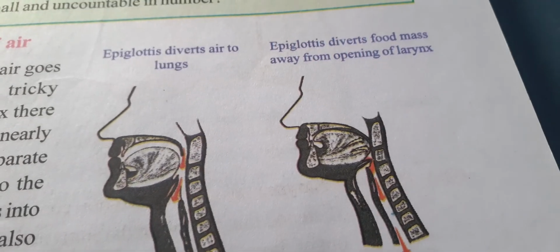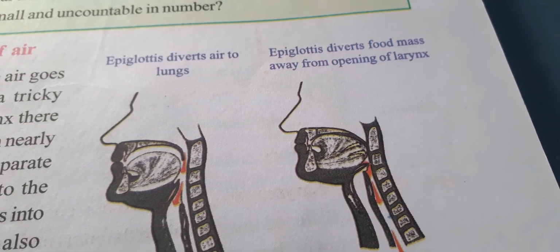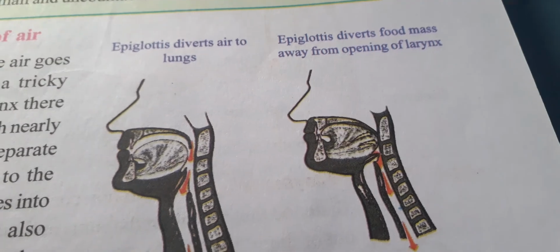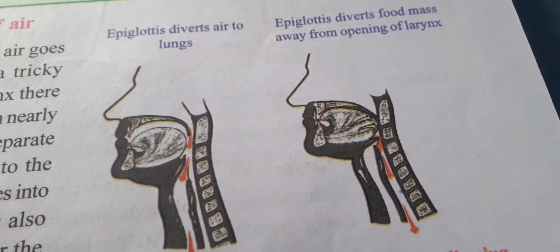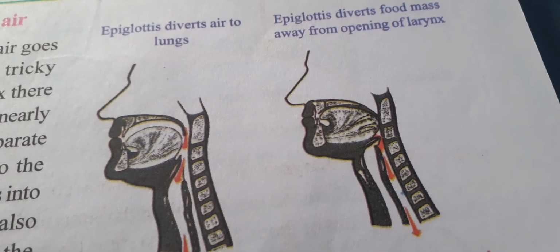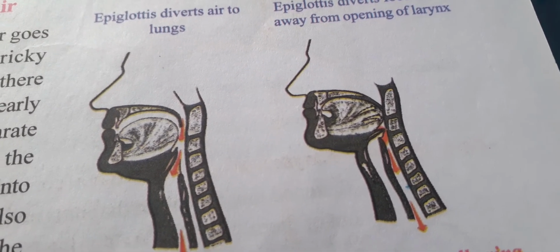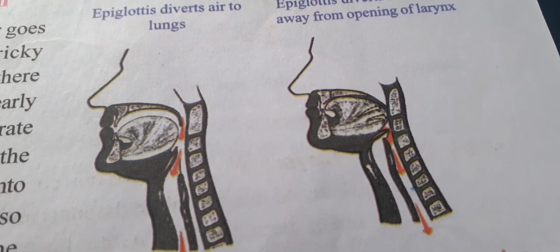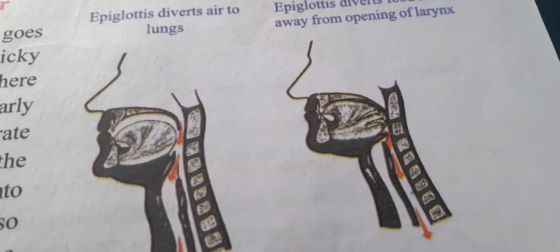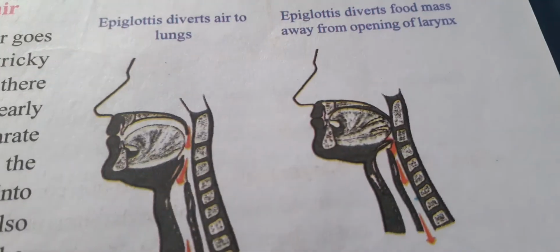The movement of food and air is properly directed by a flap called the epiglottis. Because of the epiglottis, the food enters the stomach and the air enters the lungs. The pharynx plays an important role along with the epiglottis.